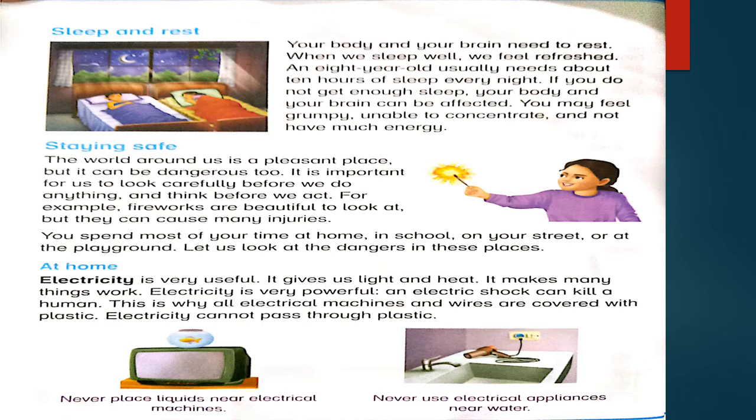If you do not get enough sleep, your body and your brain can be affected. अगर आपकी नींद प्रॉपरली पूरी नहीं होगी, आपकी बॉडी और आपका ब्रेन दोनों पर बुरे असर पड़ेंगे इस चीज के. You may feel grumpy, unable to concentrate and not have much energy.